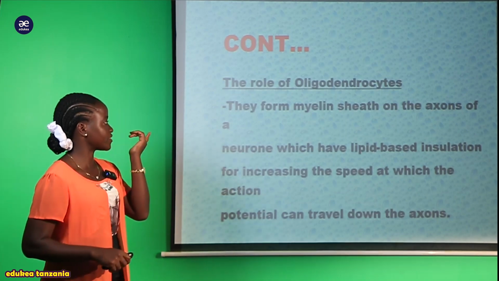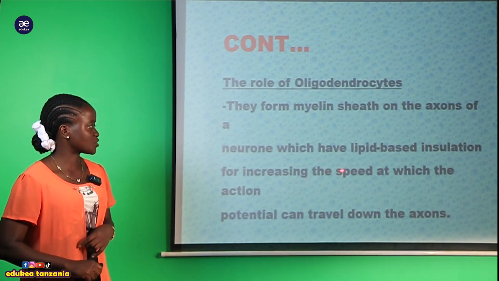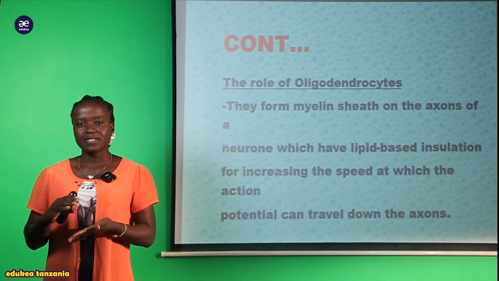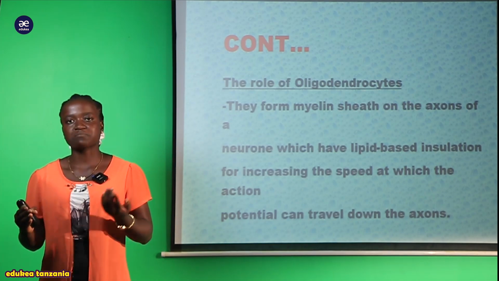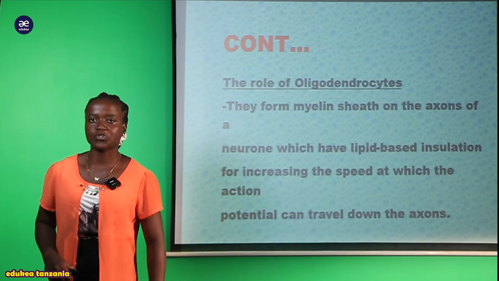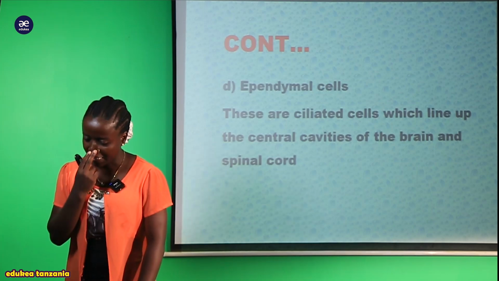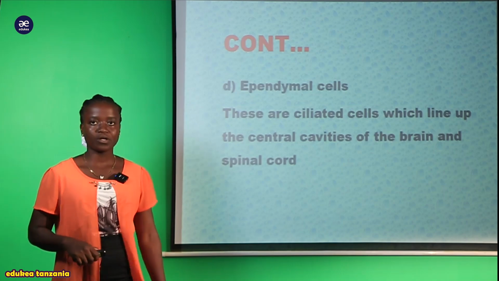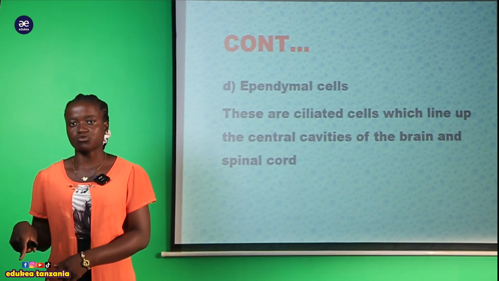So hapa tumesema kwamba the role of this myelin sheath is to increase the speed at which the action potential can travel down the axon. So zile impulses zinakuwa zinapita kwenye axon very fast. As an electrical, tunasema is due to the possession of this structure which is called the myelin sheath, which is produced by oligodendrocytes. And apart from that, my student, we have got another part which is called the epidermal cells. Remember that oligodendrocyte is found within the central nervous system.